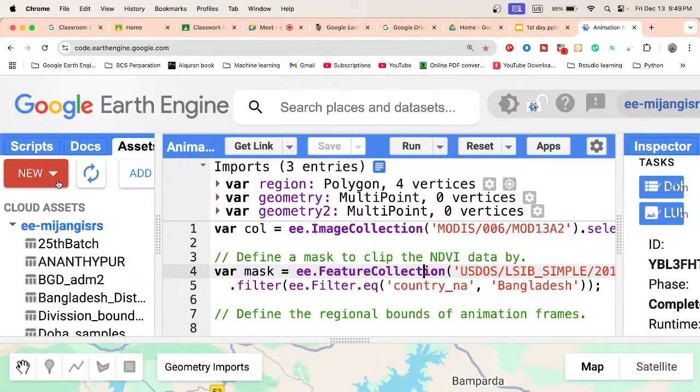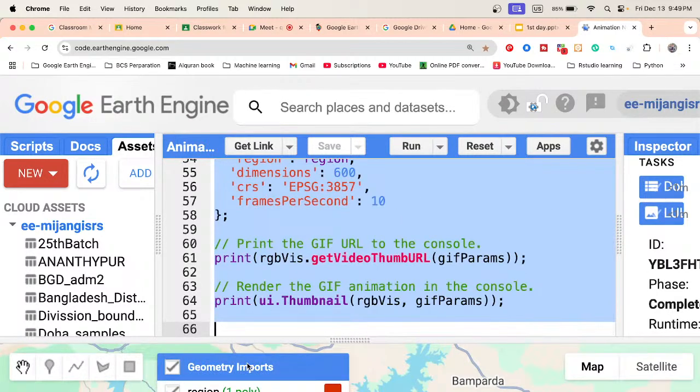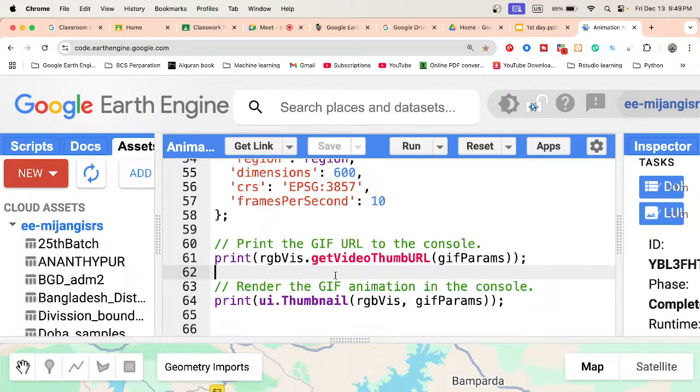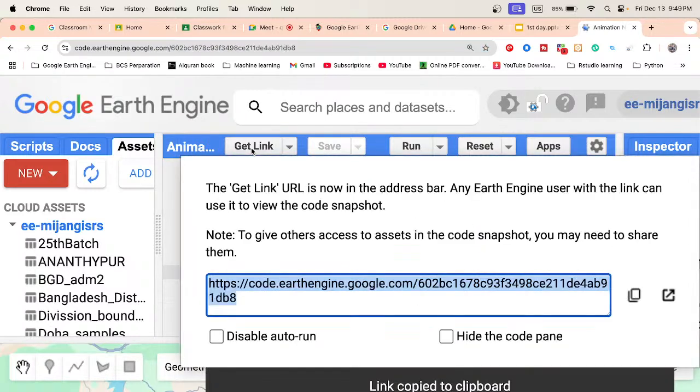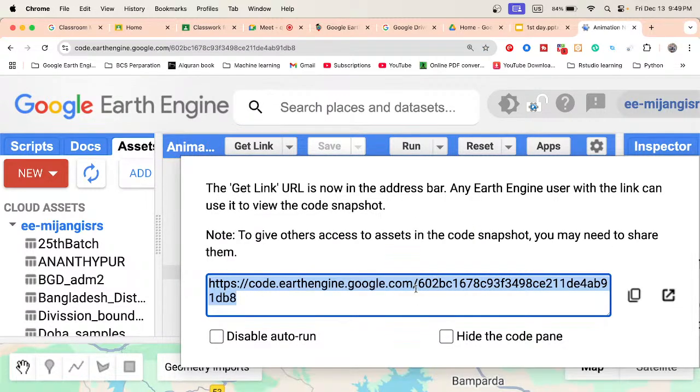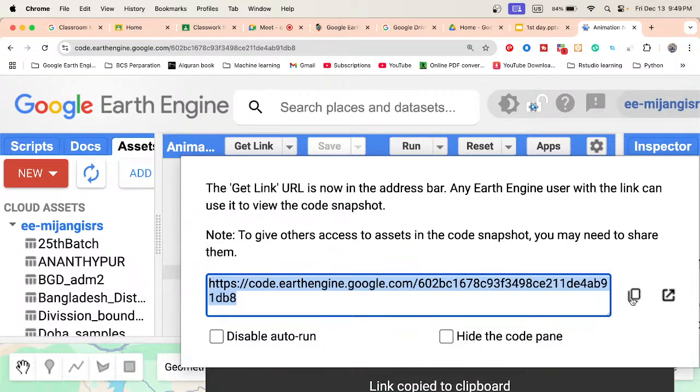So this is the asset tab. Further, I'll show you how we can easily import or export this type of file. Now this is the code I want to share with you. You can simply copy this code, but it's not the proper way. For sharing code in Google Earth Engine, we just click on the get link button. When I click on the get link button, it provides me a code link. Then I simply copy the link and send it to you.